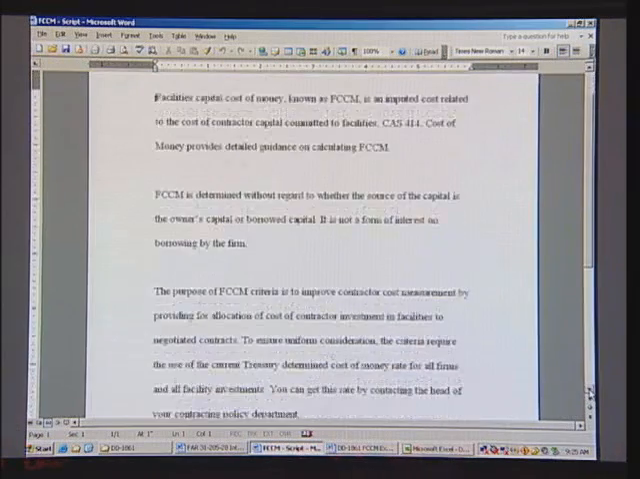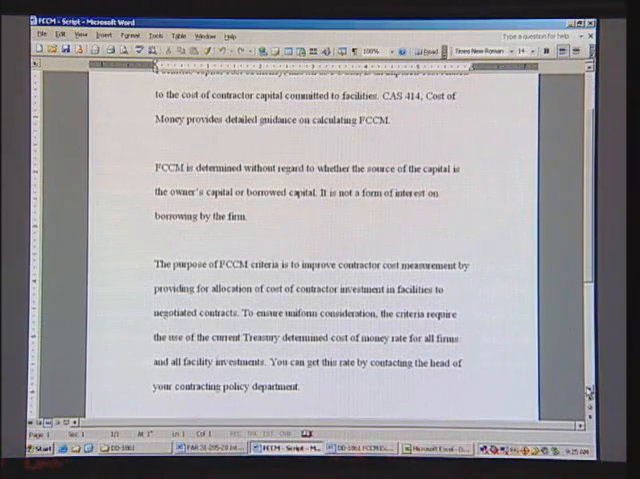The purpose of FCCM is to improve the contractor cost measurement by providing for an allocation of cost of contractor investment in facilities to negotiated contracts. This is to ensure a uniform consideration. We use the Treasury rate, and you can get that Treasury rate from your policy shop in your contracting department. Now let's go through an exercise in doing and completing FCCM.